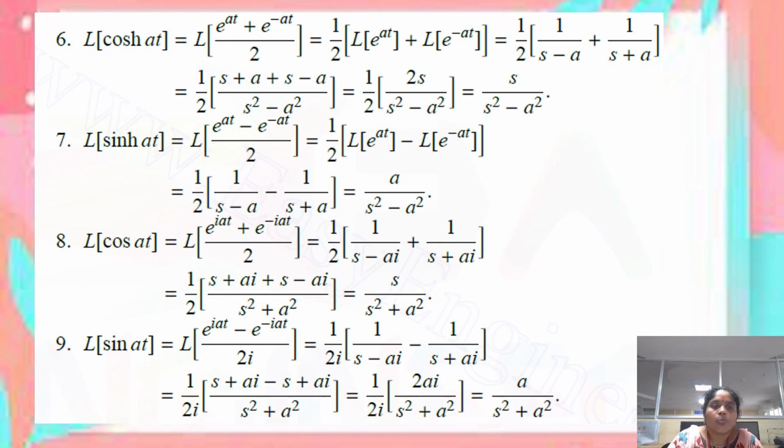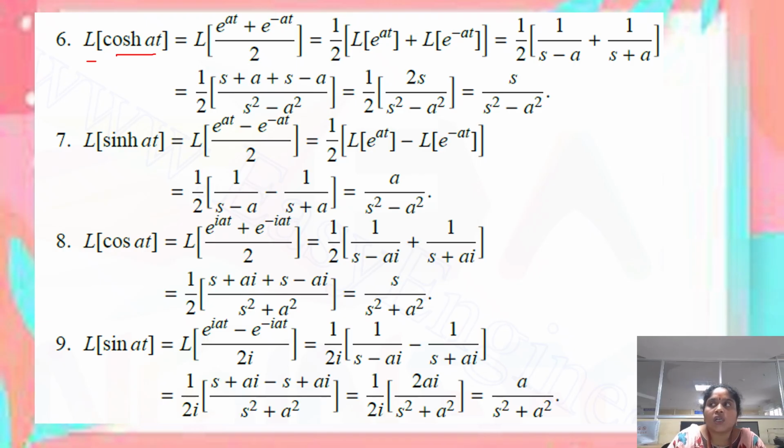Similarly, for the function f of t equal to cos h at, we need to find the Laplace transform. First of all, we can rewrite the hyperbolic function cos h at using the exponential formula, e power at plus e power minus at divided by 2.